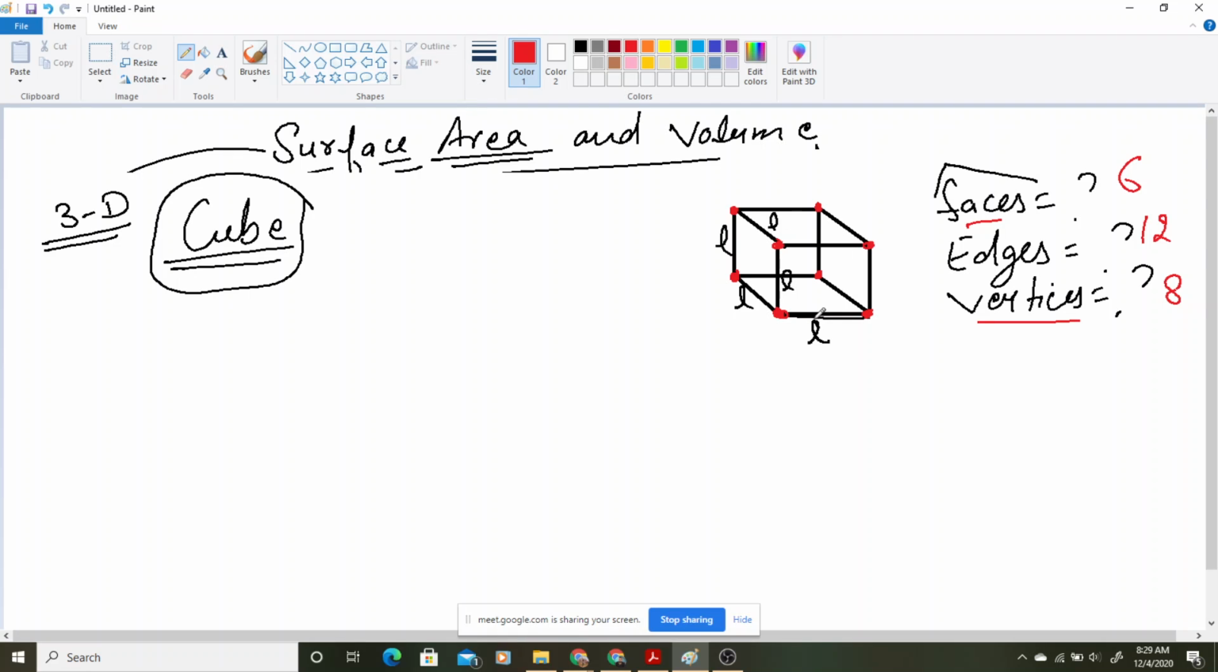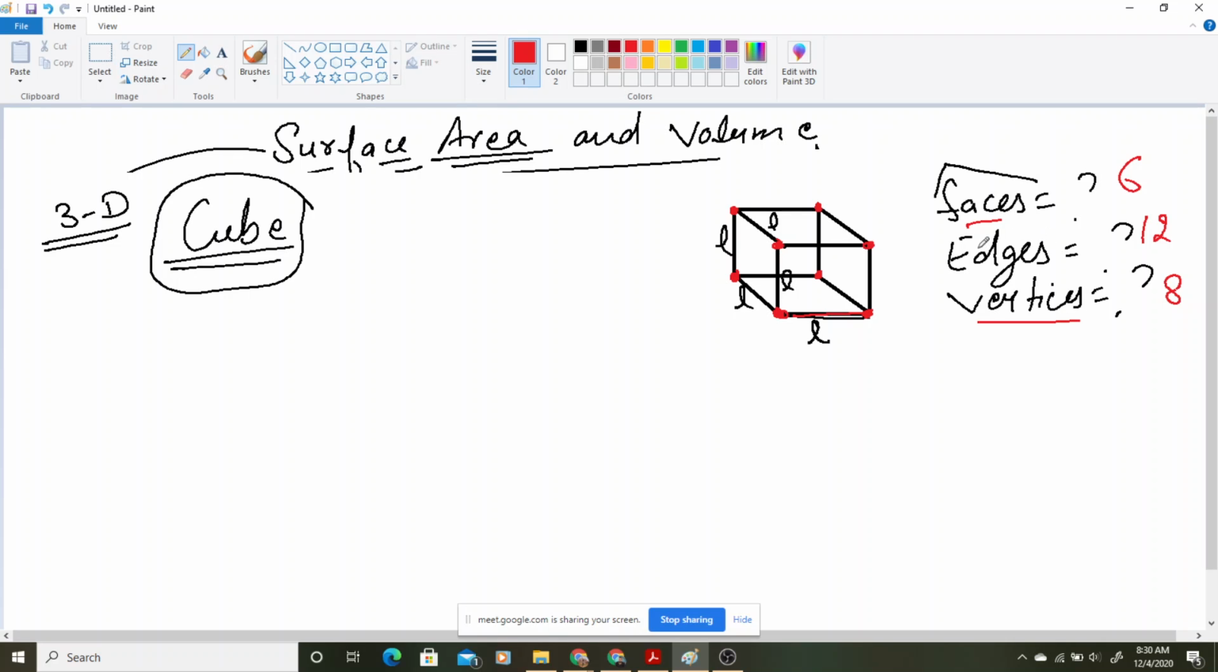Then edges are what? Edges are these line segments. In your room also, you must be sitting in a room, you can count how many edges are there. On the floor you can see, then at the top you can see, and at the corners you can see. You will see such line segments in your room also. So you will find that it is 12 edges. Edges are the line segments joining the vertices. The line segments formed by joining the vertices, what are they?